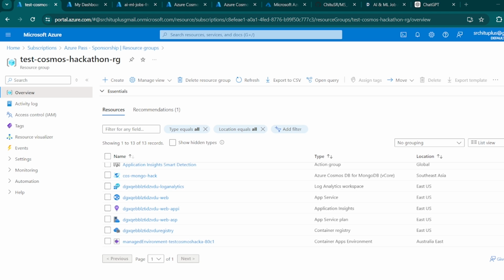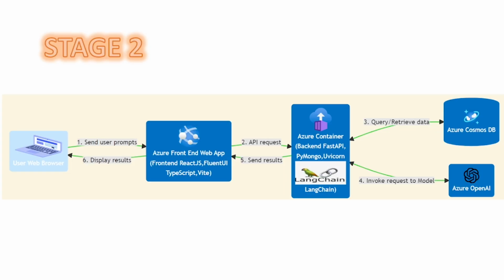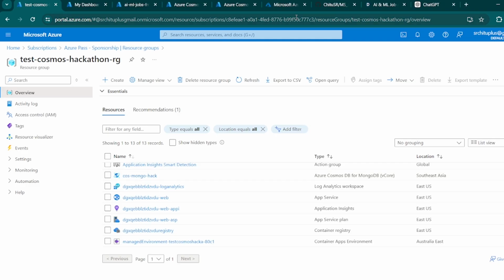Here, the user sends the user prompts to the Azure frontend web app, which was built in React.js, Fluent UI, TypeScript, and Vite. The API request is invoked to the Azure container, which has the LangChain LLM model, which invokes the Cosmos DB to retrieve the data. And from the Azure OpenAI, it customizes the response and sends it back to the user.